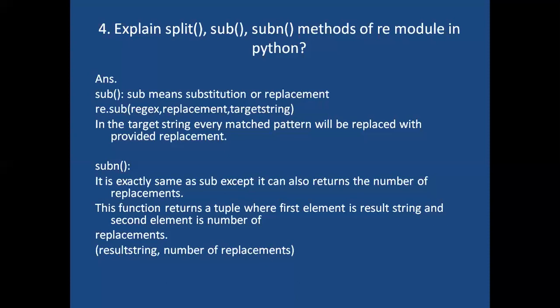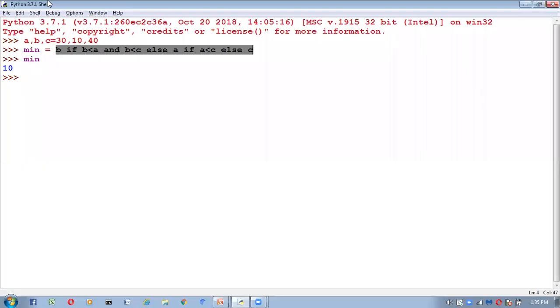Here the target string is the original input we are providing, and regex is the pattern. Inside that target string, wherever that pattern is matched, in that place I want to replace it with the replacement argument. Let's see one example of how it will work. I will show it practically here. I am going to take it like this.